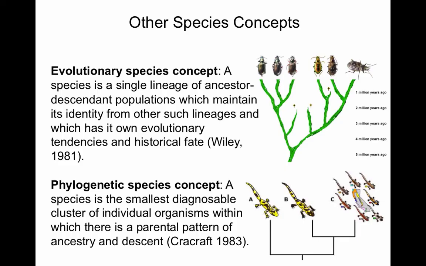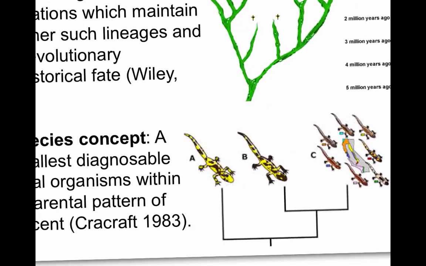And for the phylogenetic species concept, the species is the smallest cluster of individuals that has a clear pattern of ancestry and descent. So if we see this graph here, this species has its own branch, and this is a different species because it has a separate phylogenetic branch. But this one here, even though there are multiple species and they might look different, they inhabit different areas in California, they are considered the same species because they're clustered phylogenetically so close together that they belong to the same phylogenetic species.